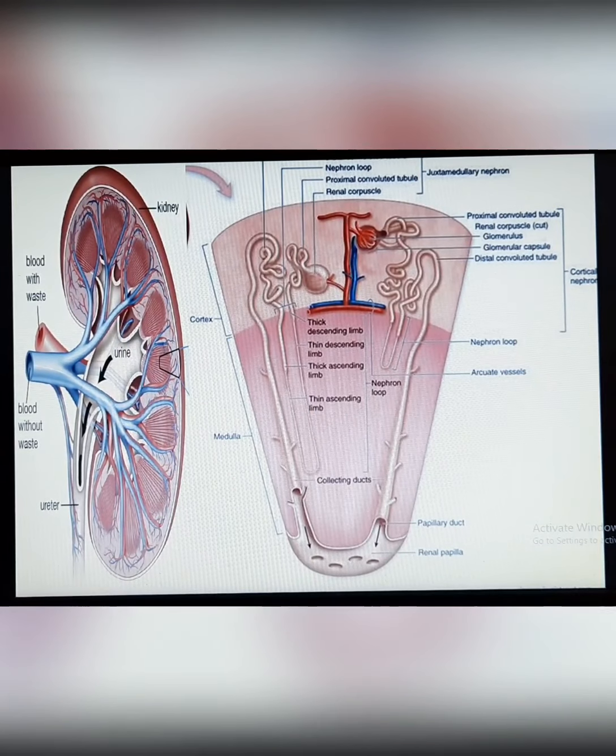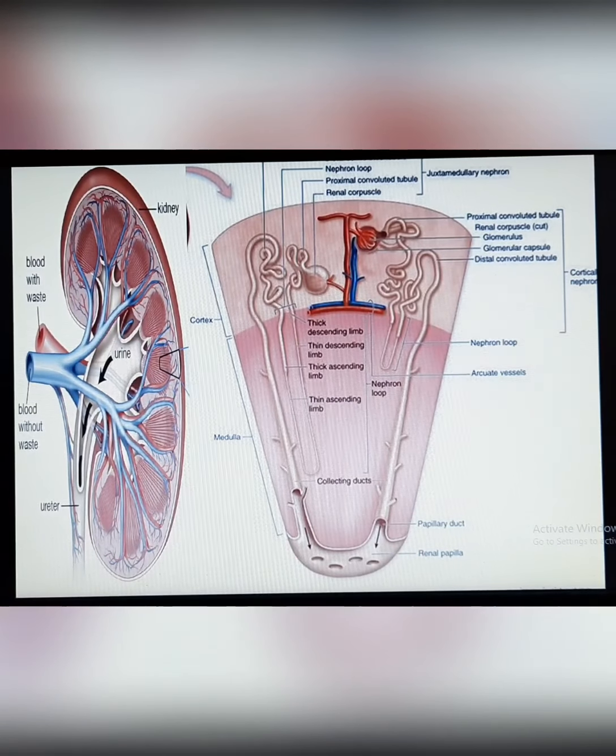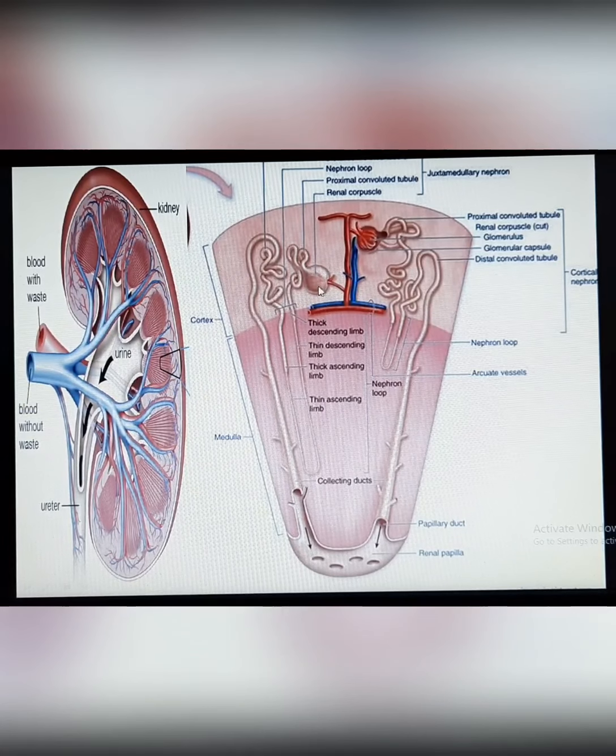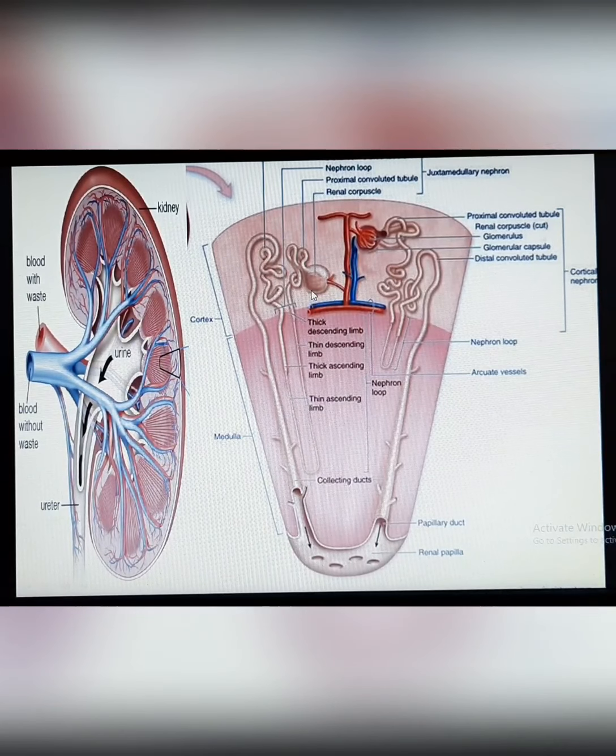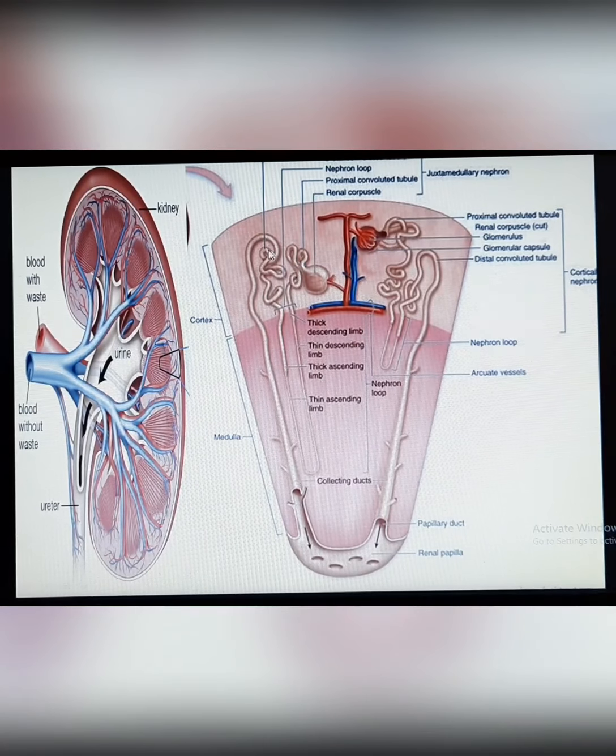In the diagram of the kidney, 2 regions are shown, one is the cortex and another is the medulla region. This portion shows 2 nephrons for better understanding, this is one nephron and this is another nephron. You can see the renal corpuscles portion, proximal convoluted tubule and distal convoluted tubule.